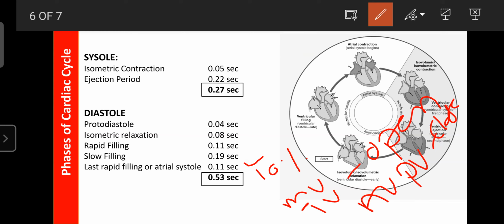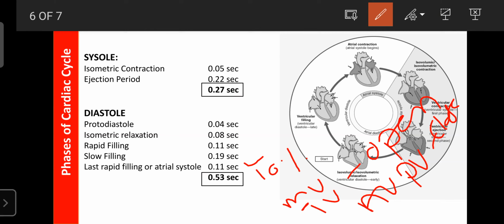After that comes the systole of the ventricle, which is divided into two phases: isometric contraction and ejection period. Isometric contraction is the first phase of the systole of the ventricle, or contraction of the ventricular muscle, and the duration is 0.05 second.